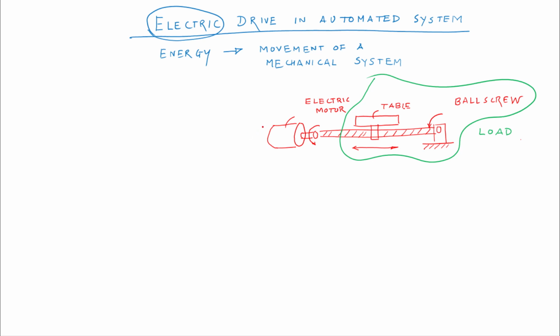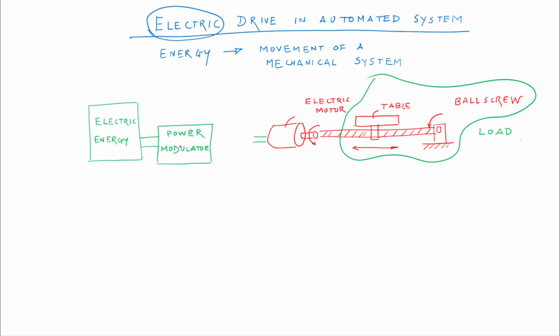Now how will the motor operate? To operate this motor, we need energy. We need an energy source, and that energy source is electric energy. But we do not give the electric energy directly to the motor, we are controlling its speed. So we should have a power modulator, because we may need various levels of power for a variety of operations.